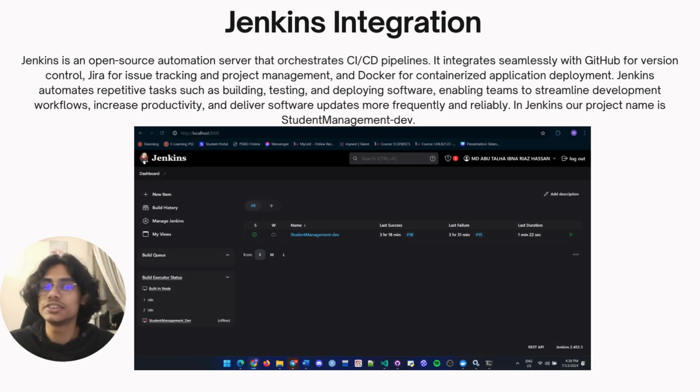So for Jenkins integration, Jenkins is an open source automation server that orchestrates CI/CD pipelines. It integrates seamlessly with GitHub for version control, Jira for issue tracking and project management, and Docker for containerized application deployment. Jenkins automates repetitive tasks such as building, testing, and deploying software, enabling teams to streamline development workflows, increase productivity, and deliver software updates more frequently and reliably. In Jenkins, our project name is studentmanagement.dev, as you can see here, and as we'll show more in the demo.